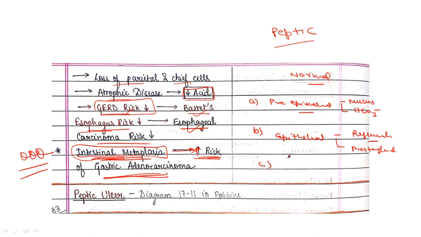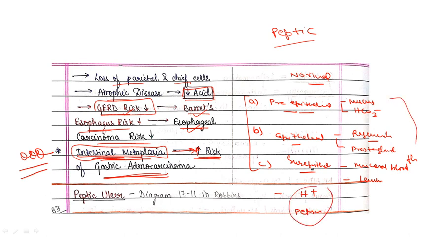The third one is your subepithelial, and it basically includes mucosal blood flow and leukocytes. So these are the protective, defensive factors we have categorized into pre-epithelial, epithelial, and subepithelial. And in normal condition, what are the damaging forces? So gastric acidity and your pepsin. But due to these protective factors, they are not able to show their effect.